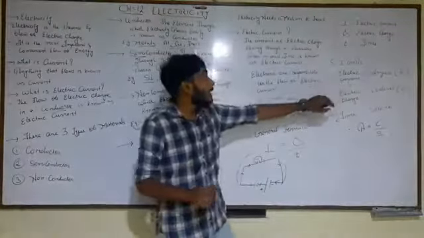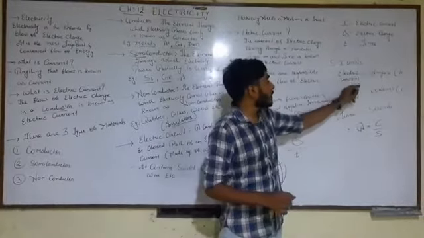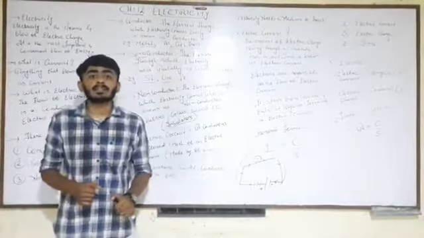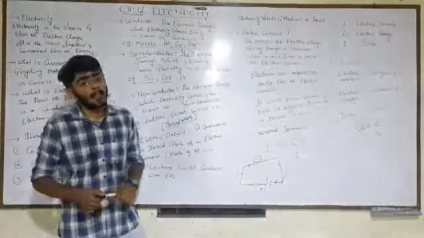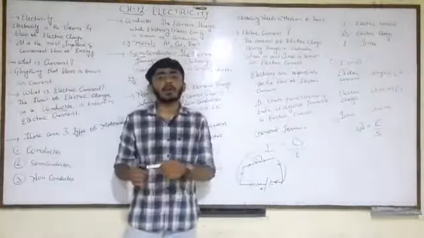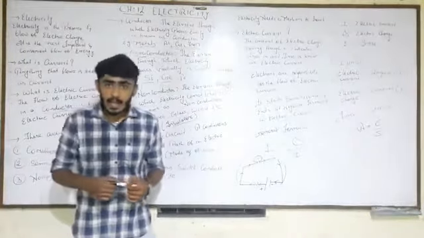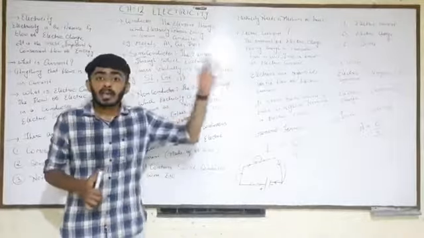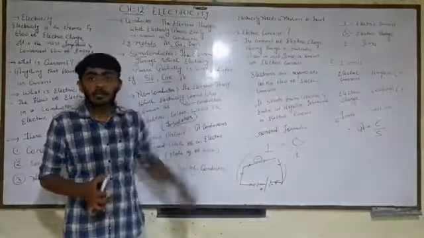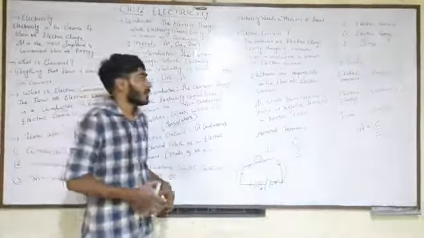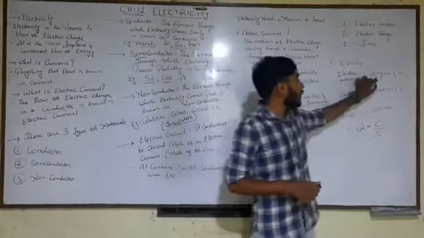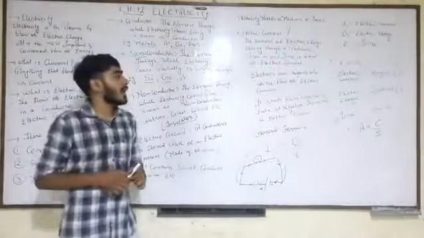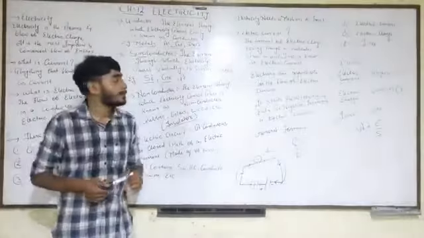One more thing: why did I name this electric current unit ampere? Because electric current was studied by a scientist named Andre Marie Ampere, and so the SI unit was named after him, that is ampere. Ampere is always denoted as capital A.